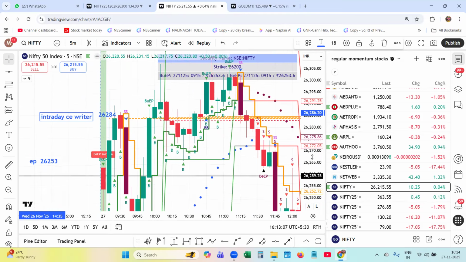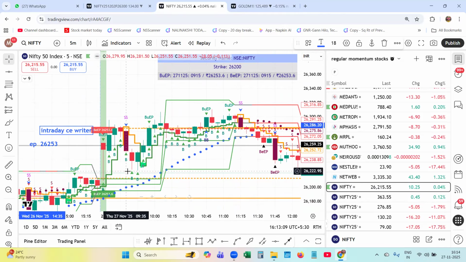And the market came down and took support. This was the intraday call writer from the previous day. You can see from the previous day, there was a bullish EP. The call writers were trapped and the market moved higher, and one more call writer came into the picture.